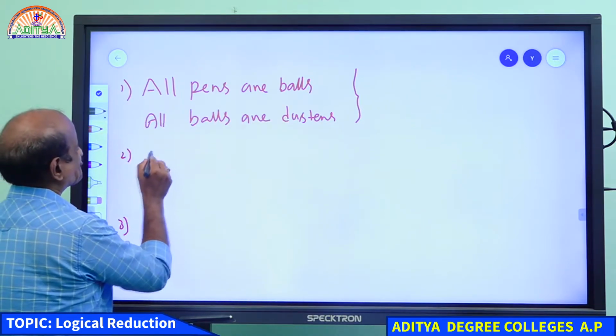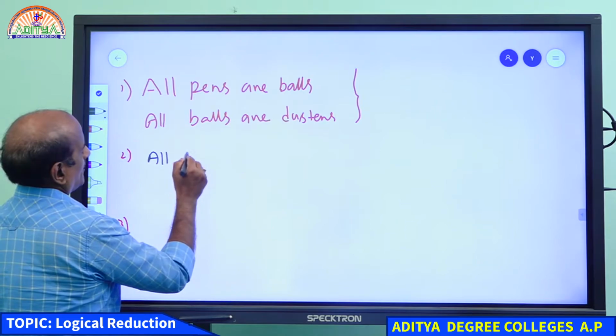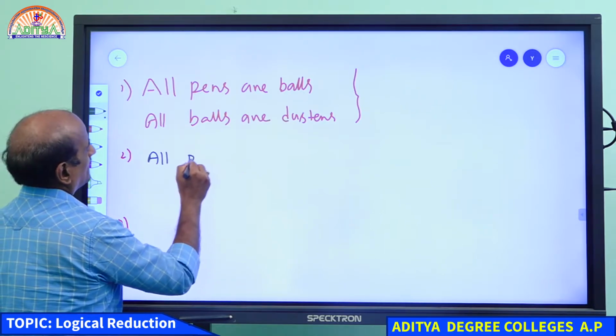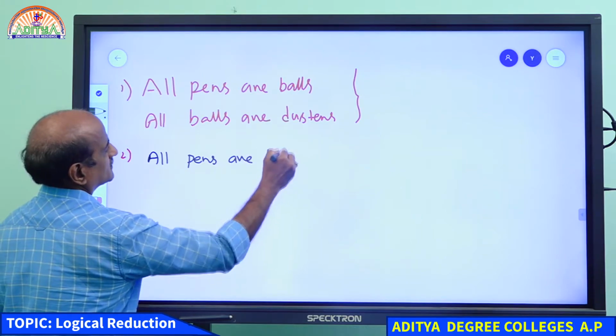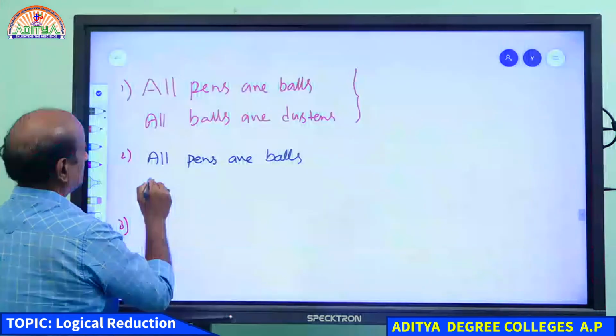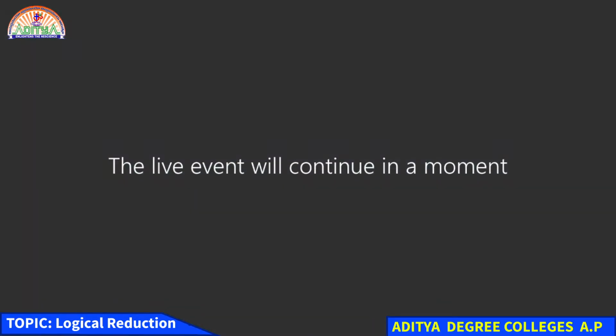Next example. All pens are balls. No ball is a duster. Tell me which conclusion follows from the given statements.